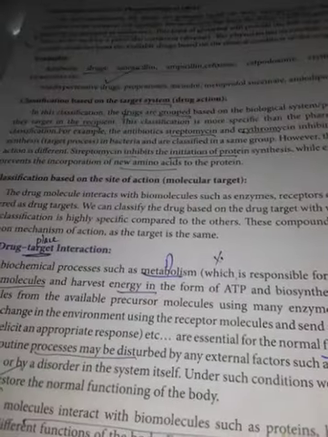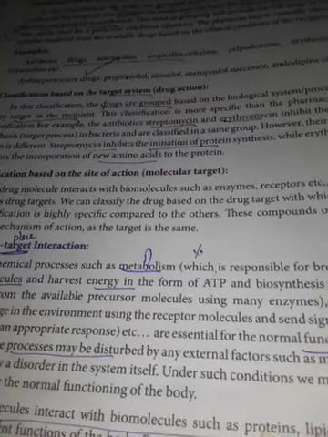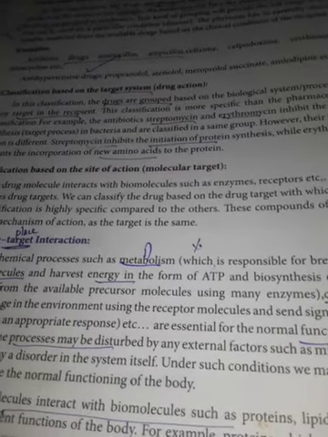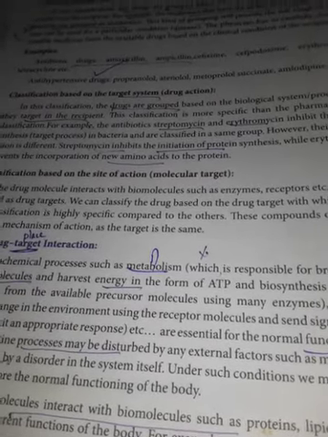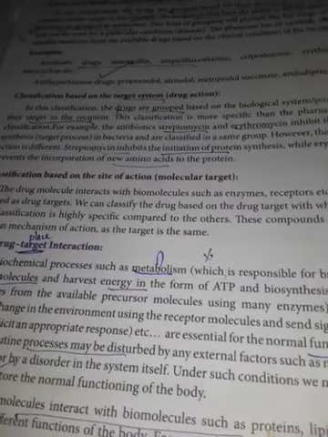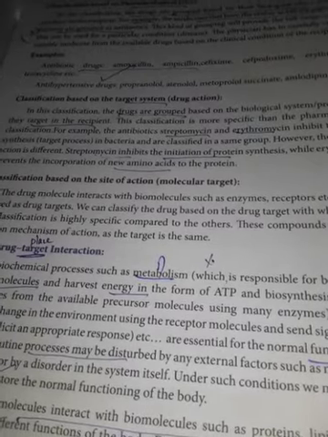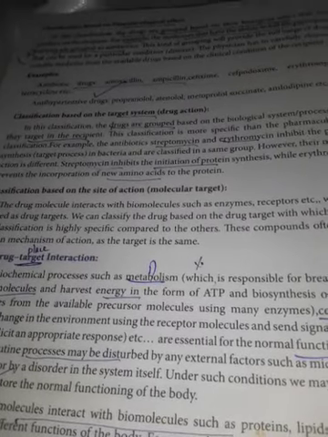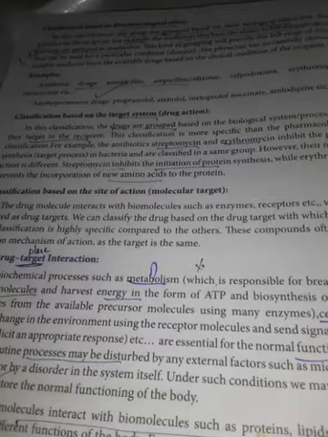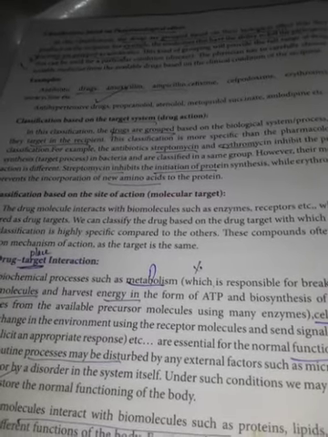Children, already we have learned about drugs. Drugs means medicines, that is, chemically synthesized ones. These are classified into four types. Number one, based on the structure. Number two, based on pharmacological effect. Number three, based on the target system. Number four, based on the site of action. Today we are going to learn about the site of action only.